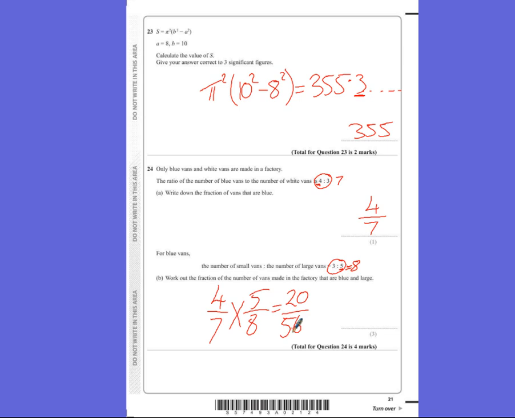20/56. Now, it's a 3-mark question, so I would probably cancel down, just to make sure you don't lose that mark, which would cancel down to 5/14.